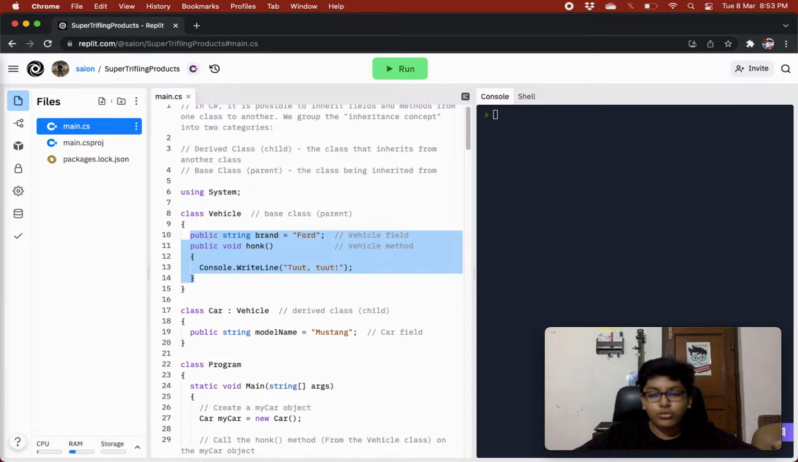This is basically used for code reusability. Then in the Car class, Bike class and Truck class, we can also create our own properties specific to the class we are making.